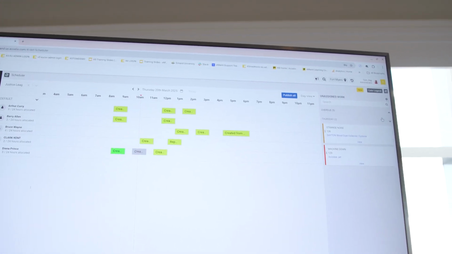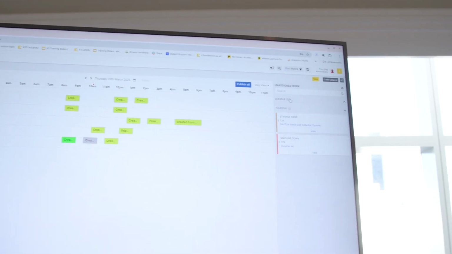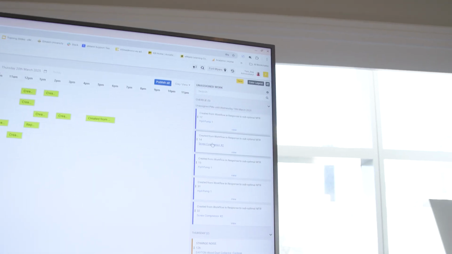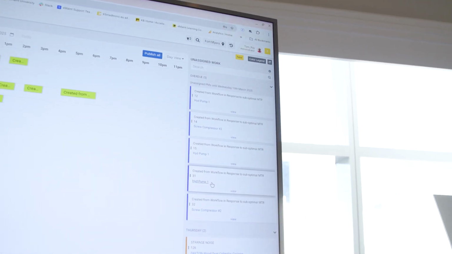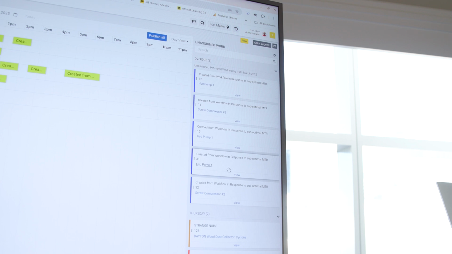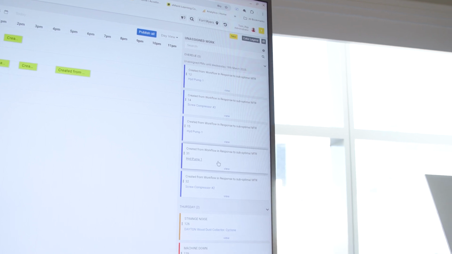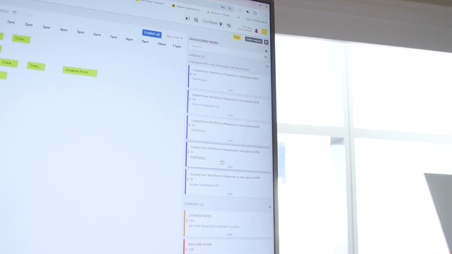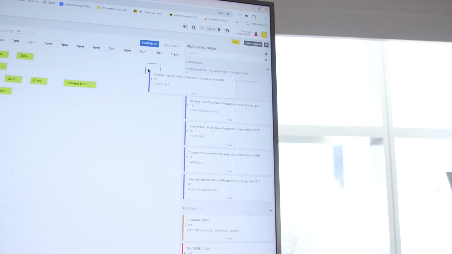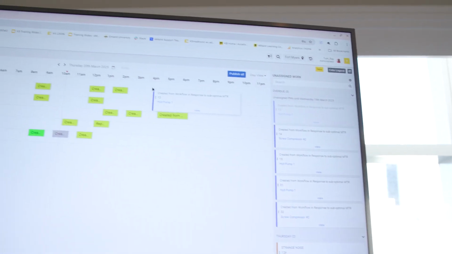So we have here some overdue work orders at the top here, overdue 5, and these are all coming from machine test results. So these were automatically created based on predictive maintenance. And the work order type is predictive, that's why it's blue. To assign this work to someone, all we have to do is drag it and drop it to the person that we want to do the work and the time we want them to complete the work.